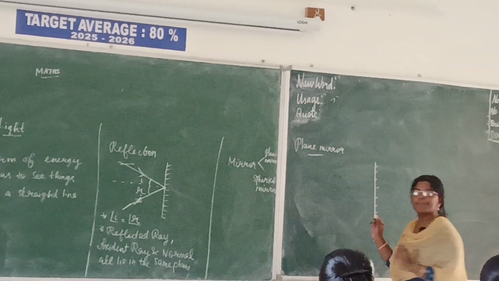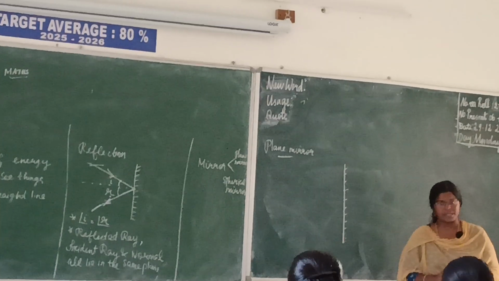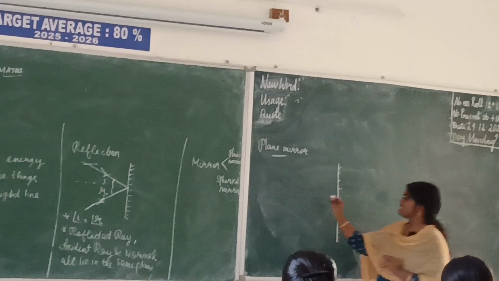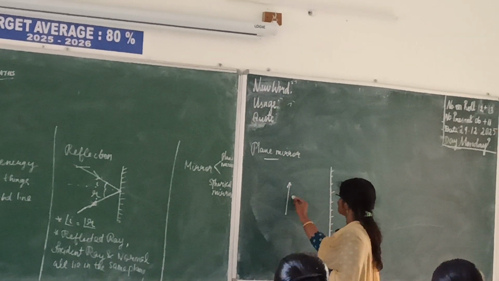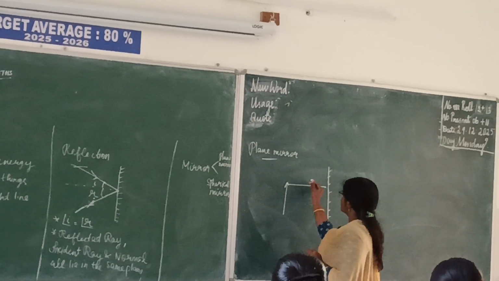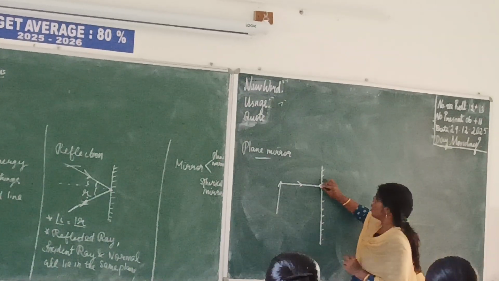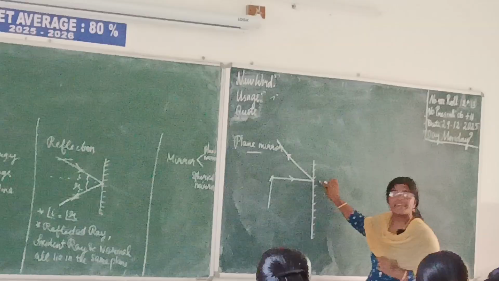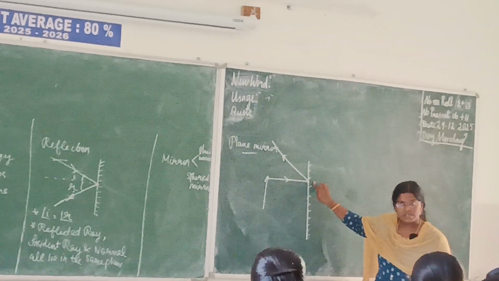Let us see now. Let me take a plane mirror. By using one reflected ray, we can't locate the image. We need two or more reflected rays. Let me take an object. What ray is this? Incident ray. By using one reflected ray, can we locate the image? No. We need two or more.